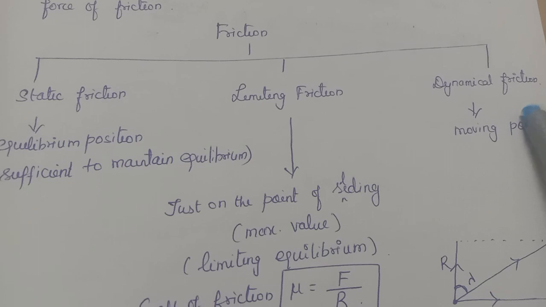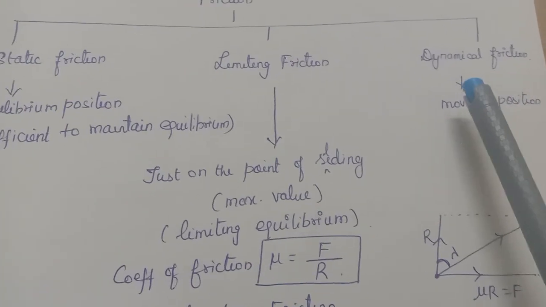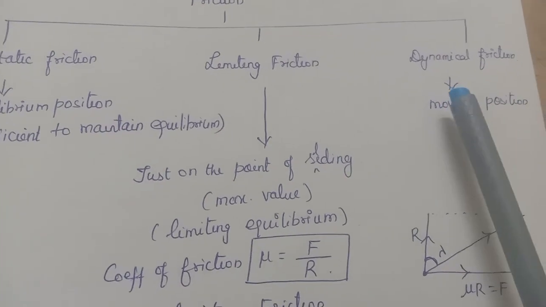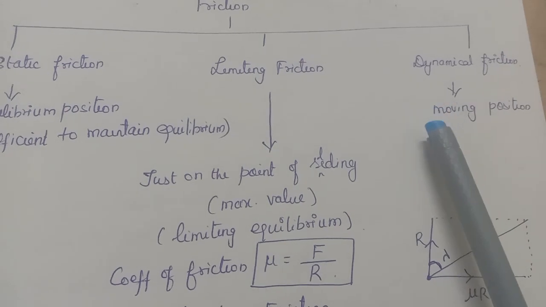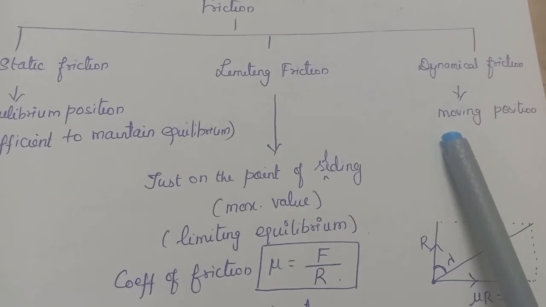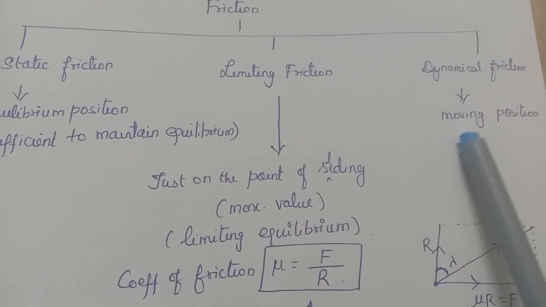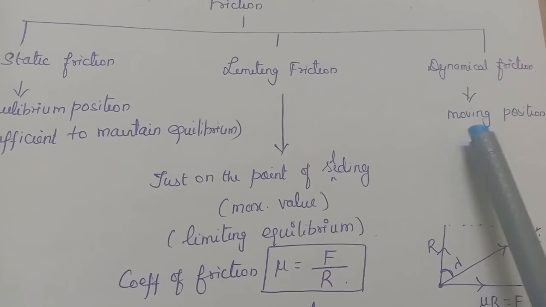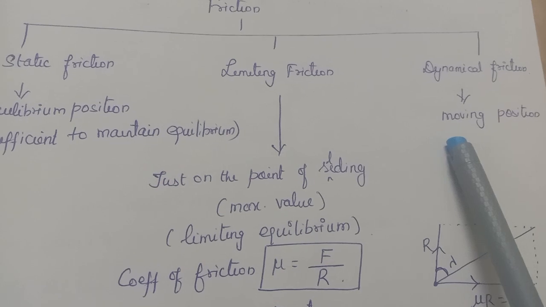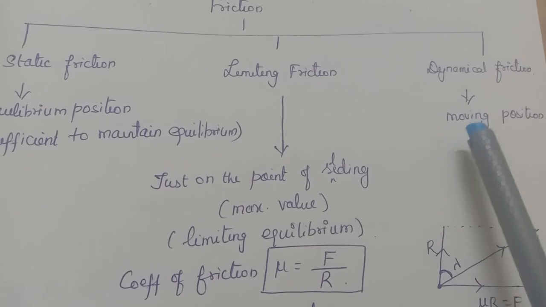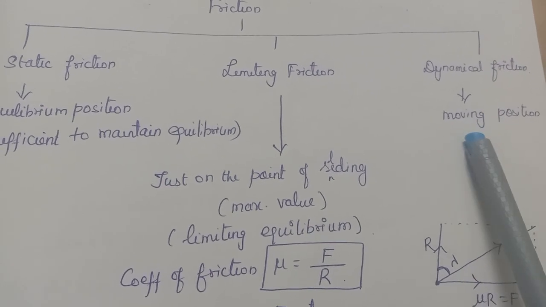Okay, next one is dynamic friction. Dynamic friction exhibits when one body is moving on the other. So here also friction is there. By going through the friction, one body is moving over the other. Okay, this is called dynamic friction.